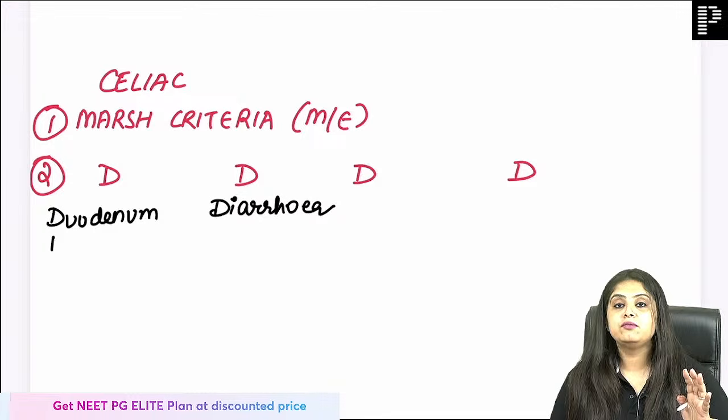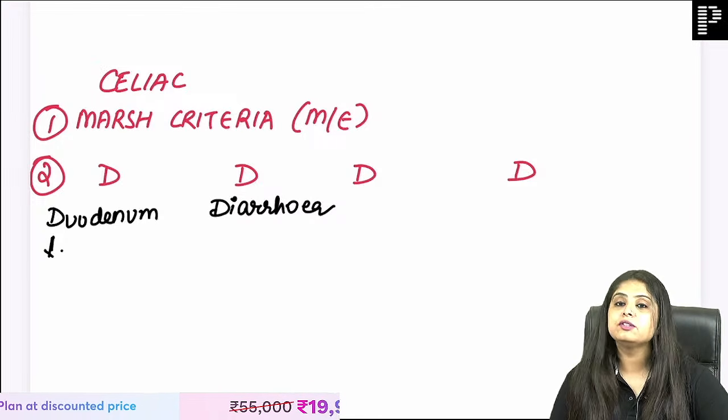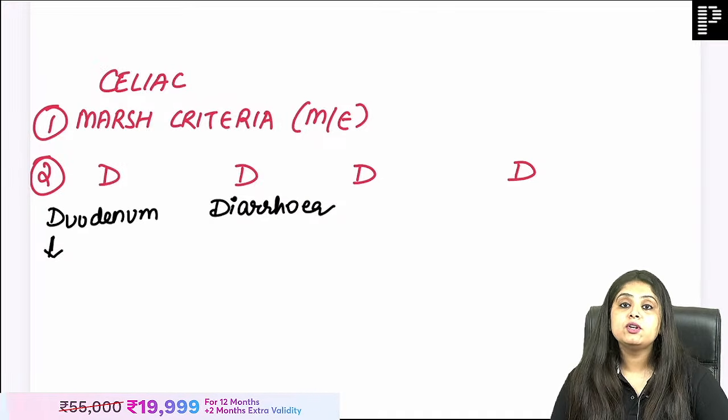So duodenum is involved, the patient has diarrhea. From the duodenum we absorb iron, and these people will not be able to absorb iron.